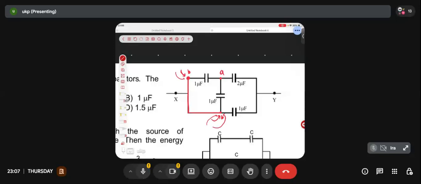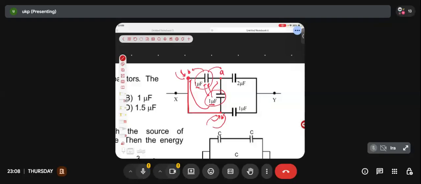Clear? So look at this 1 microfarad and 1 microfarad. This 1 microfarad is connected between A and B. Look at this 1 microfarad. This is also connected between A and B. So both of these 1 microfarads are connected between the same two terminals A and B. If both are connected across the same two terminals A and B, can I say this 1 microfarad and this 1 microfarad are actually connected in parallel?